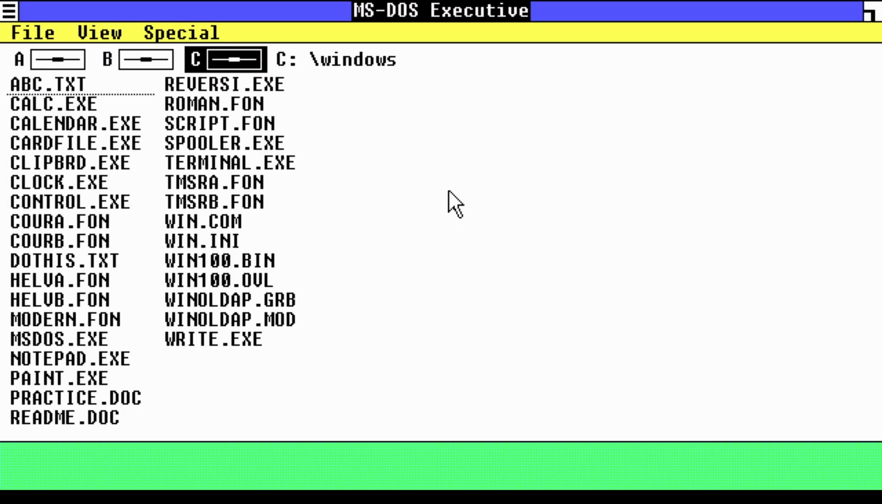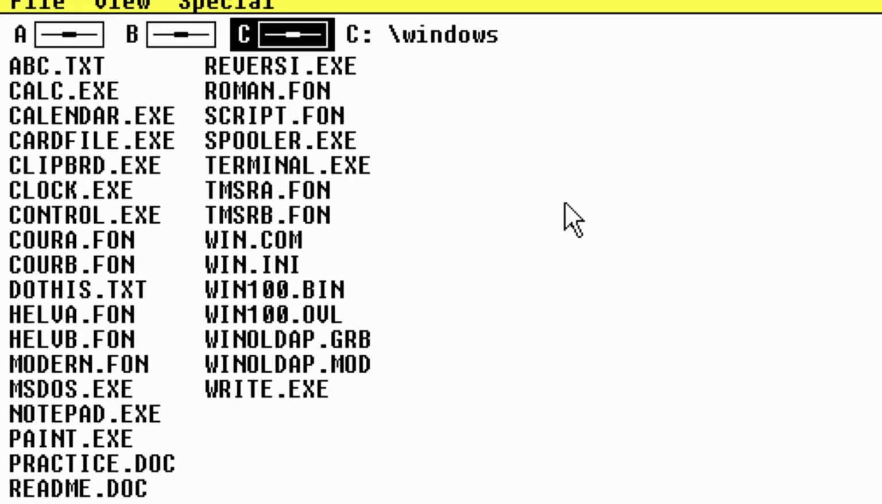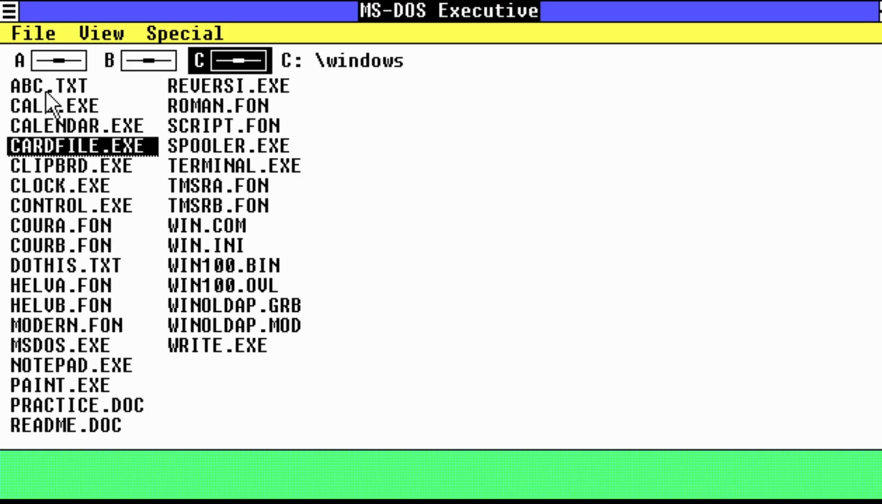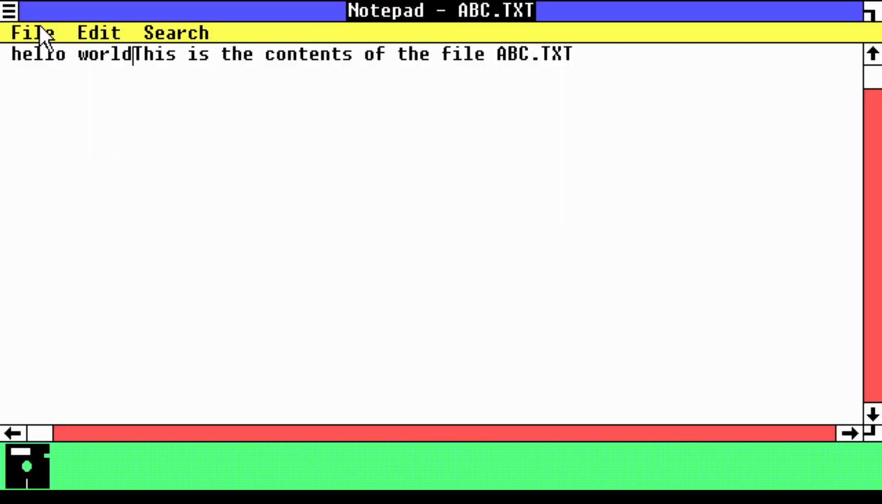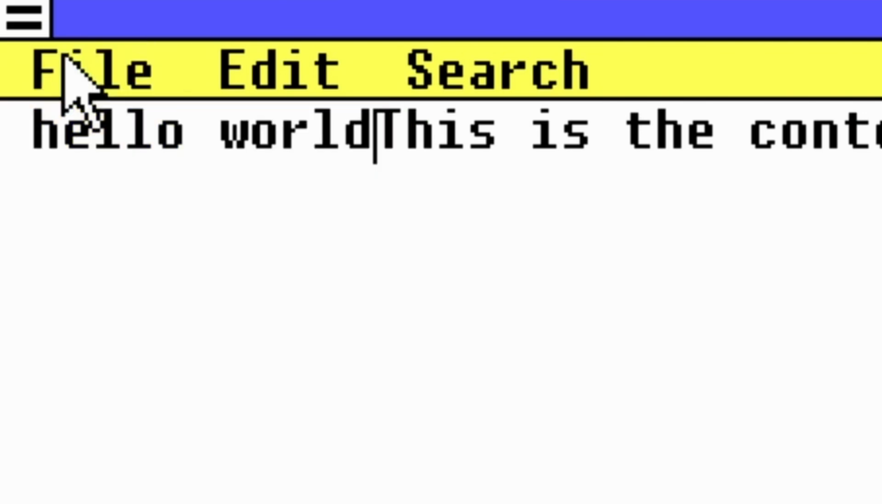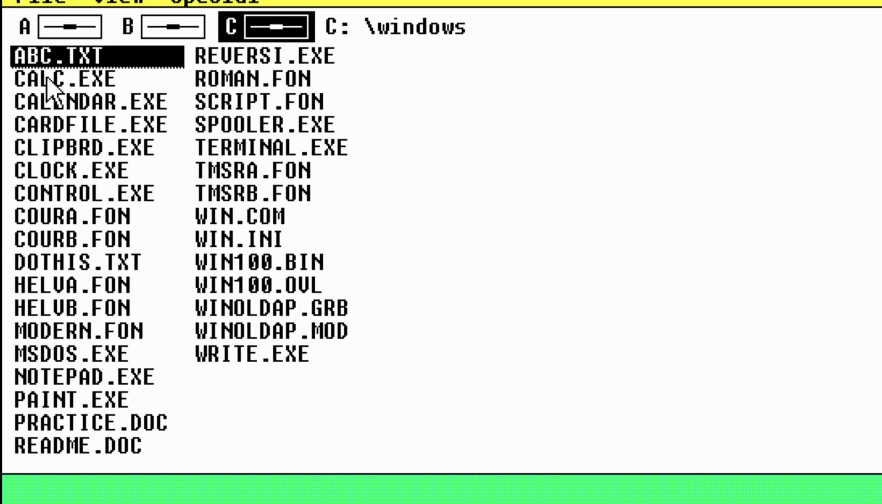So here we are on Windows 1.0. I mean, it looks old. I don't even understand what's happening here, I'm not gonna lie. Let's click on ABC. Oh, maybe this is like a notepad? Hello, world, file. I don't know why it's not working. Something happened. Oh, and we're back somehow.